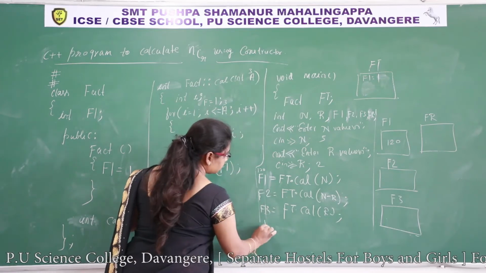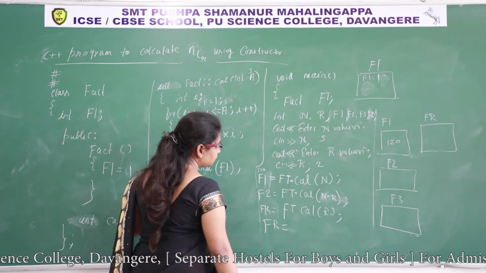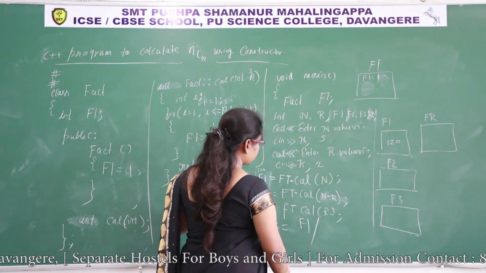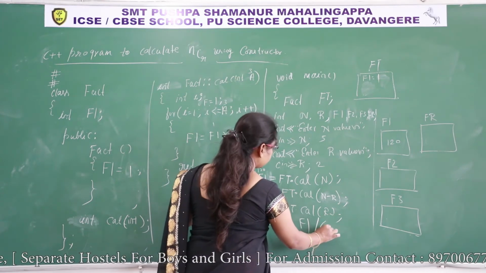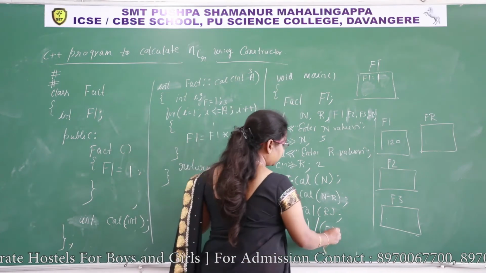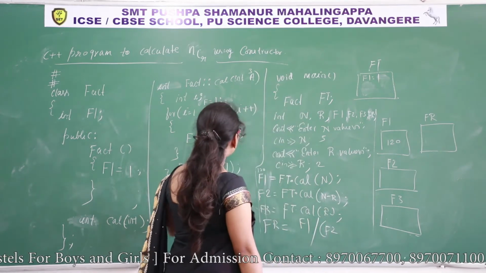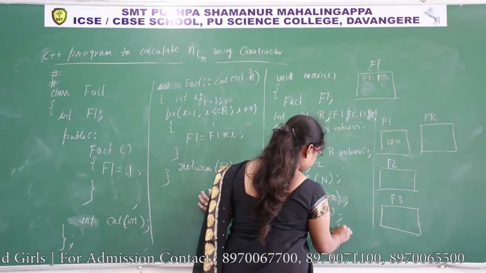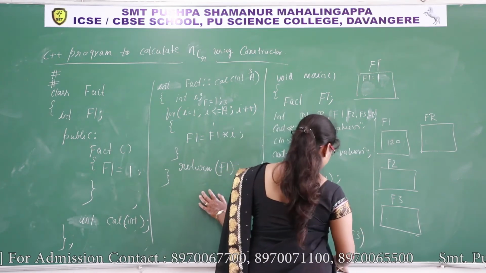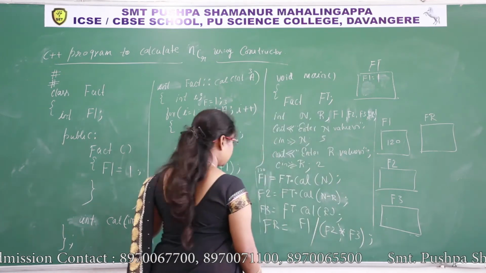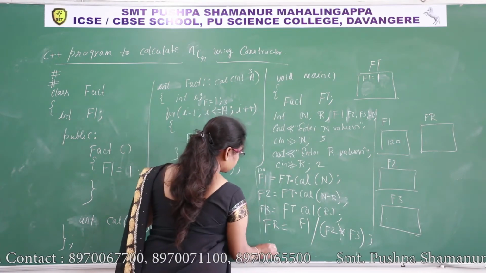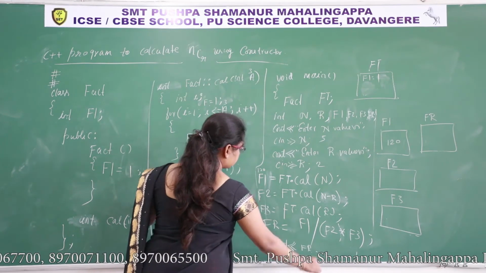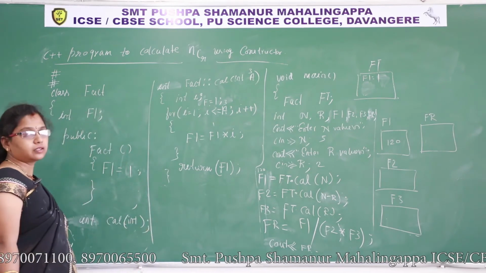Finally Fr is equal to n factorial is stored in F1 divided by n minus r, that is stored in F2 into n factorial divided by n minus r factorial into r factorial star F3, semicolon. Finally you can display cout Fr. Okay, answer is in Fr.